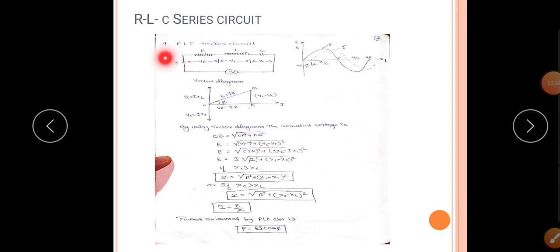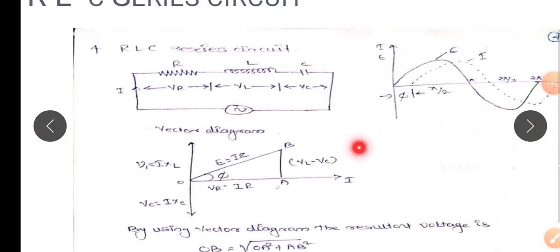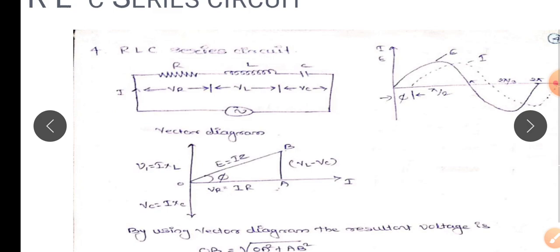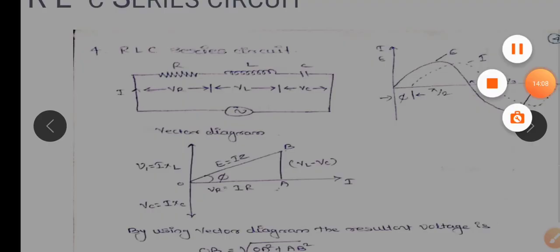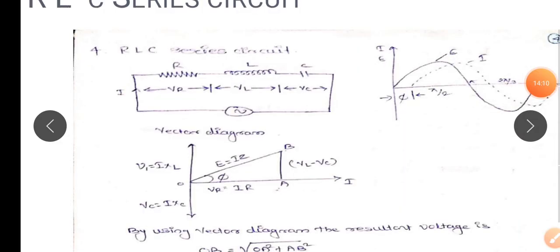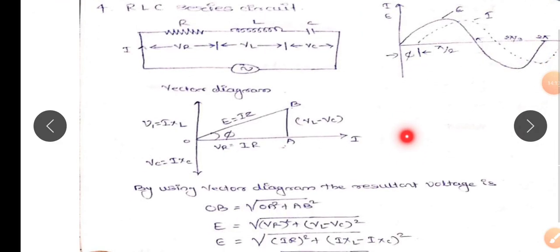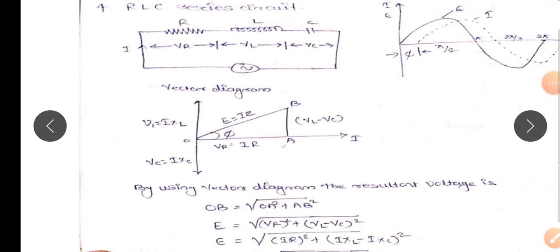RLC series circuit. Consider resistance R connected in series with the inductance and capacitor. VR is the voltage drop across the resistance, VL is the voltage drop across the inductance, and VC is the voltage drop across the capacitance. The vector diagram is always drawn with respect to the current I, that we know.